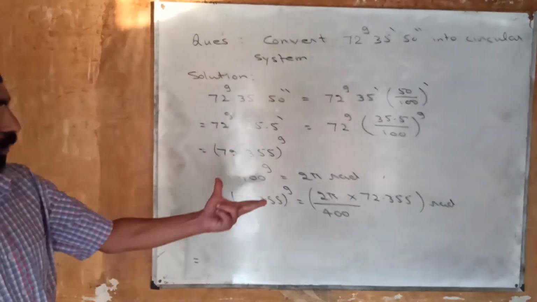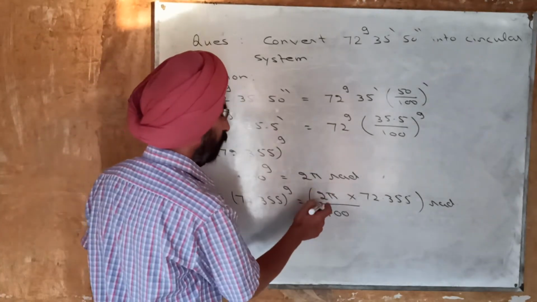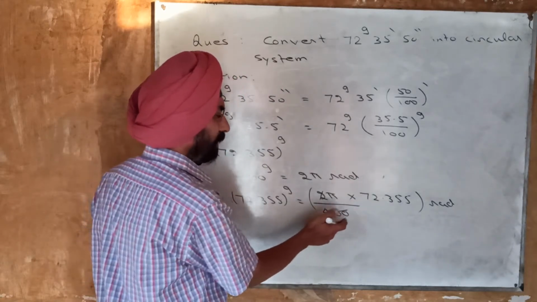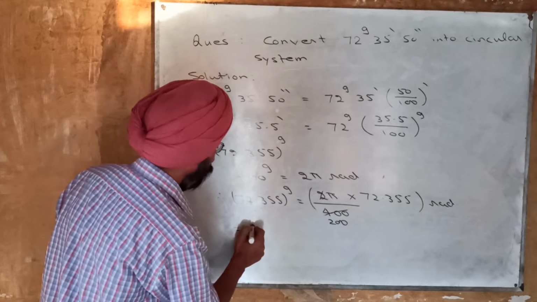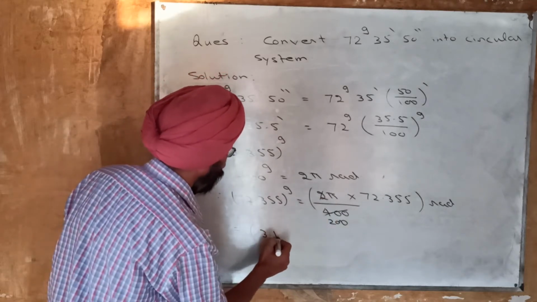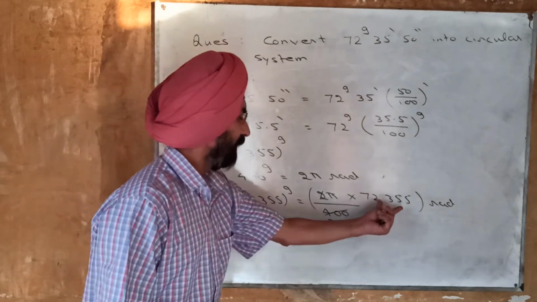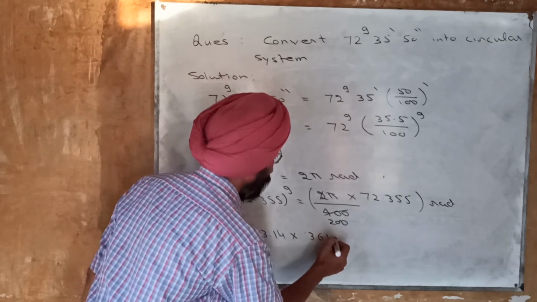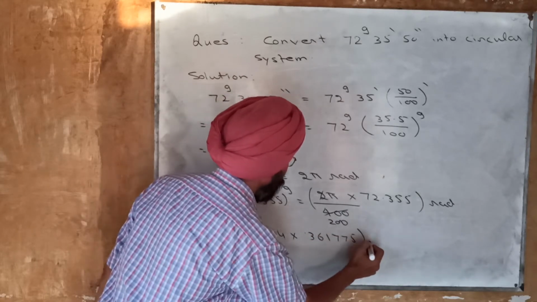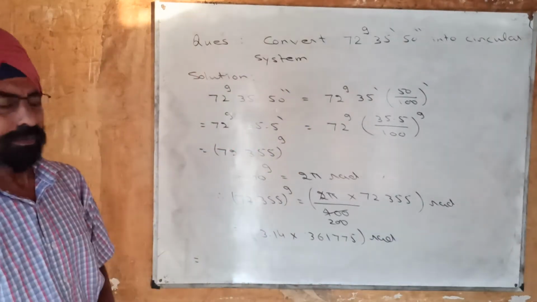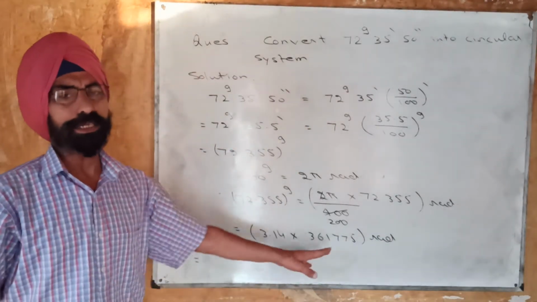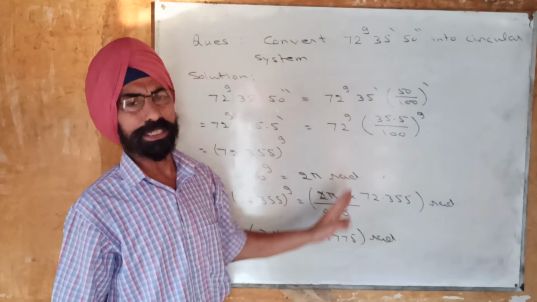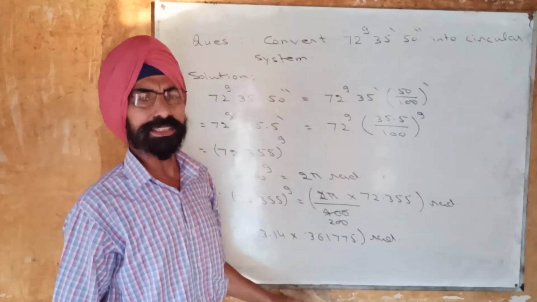So once again you are left with the calculation work. Substitute the value of pi, this will be cancelled, 200. Further you can just divide it here by 100, and the value of pi is 3.14, and divide this quantity by 200, you will get 0.36175 radians. And now you just have to multiply these two, and multiplying these two you will get the answer in radians. So this angle in the centesimal system will be converted into radians, that means the circular system.